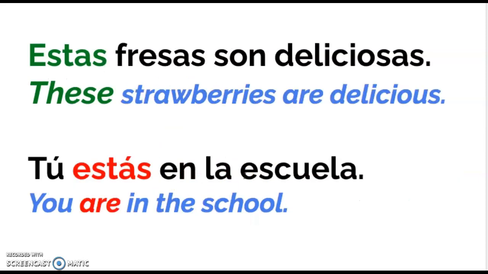Okay, here's another example. Estas fresas son deliciosas. This word means these because it's plural now. Estas fresas, and again, estas, the E gets the punch because there's two syllables, estas, estas. Down here, it's tú estás. So now my AS gets my punch because that accent helps me to know I gotta say that last syllable a little stronger. Tú estás en la escuela, you are in school. So this word means are, this word means these. Very different meanings. So we've got to be really careful to use those accents.